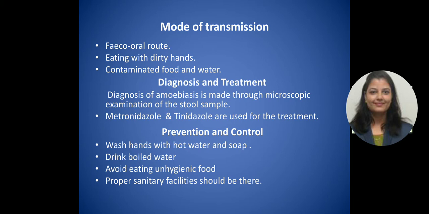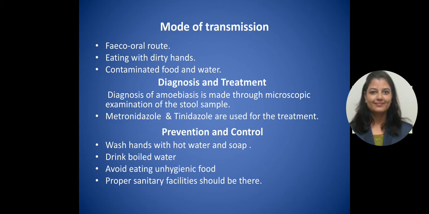Then diagnosis and treatment. Diagnosis of amoebiasis is made through examination of the stool sample. Metronidazole and tinidazole are the medicines used for the treatment of this disease. Then prevention and control. We have to wash hands with hot water and soap.